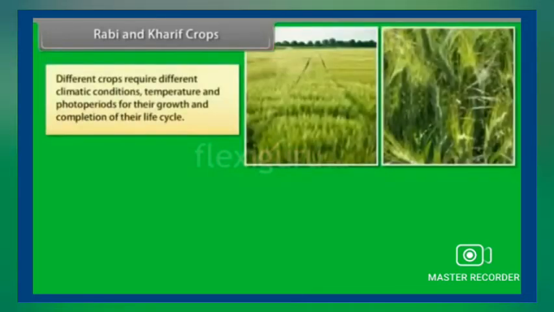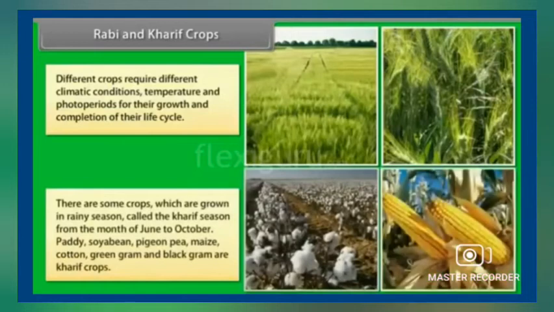So let us see the difference between Rabi and Kharif crops. Do you know that different crops require different climatic conditions, temperature and photo periods for their growth and completion of their life cycle? We have already studied that the growth of plants is dependent on climate. There are some crops which are grown in rainy seasons called the Kharif season from the month of June to October, and paddy, soybean, pigeon pea, maize, cotton, green gram and black gram are Kharif crops.